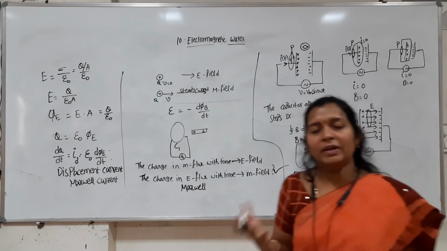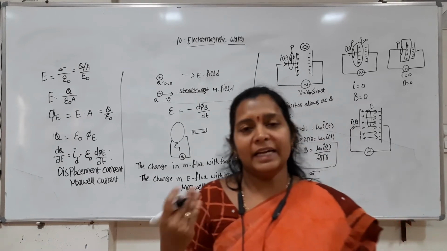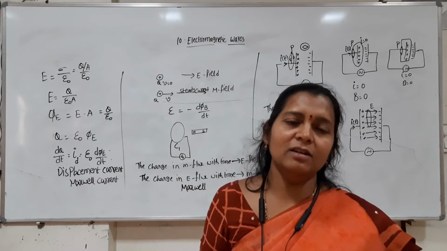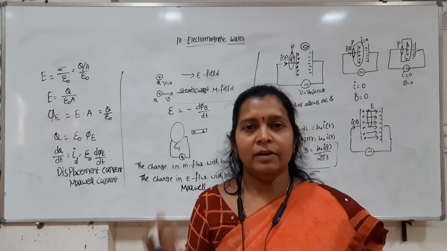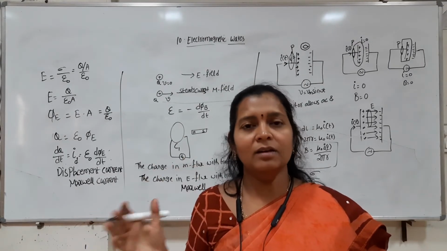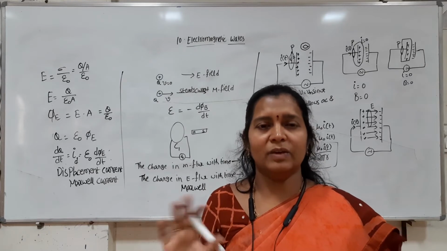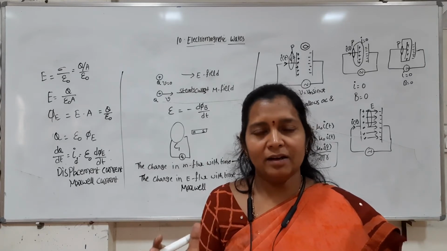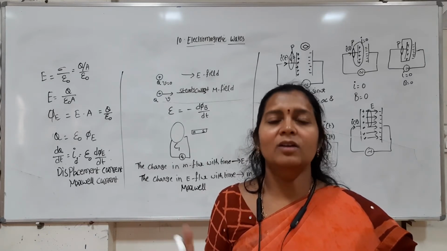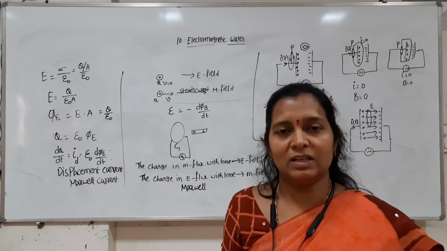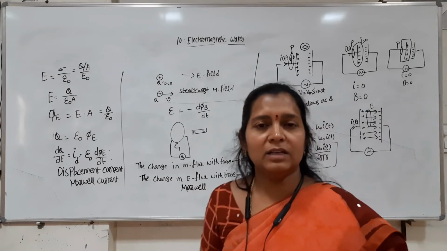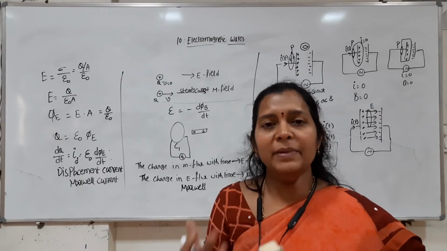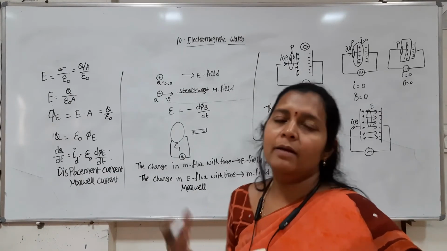But we can have a mix and match of the conduction current as well as the displacement current, because we don't have a 100% conductor and 100% insulator. So we can have a mix of conductor as well as insulator, so we have conduction current as well as displacement current. By taking this parameter, the displacement current, the Ampere circuital law is modified by Maxwell.